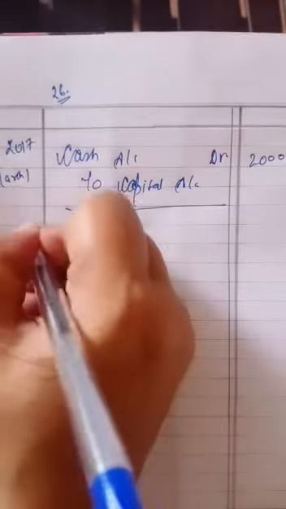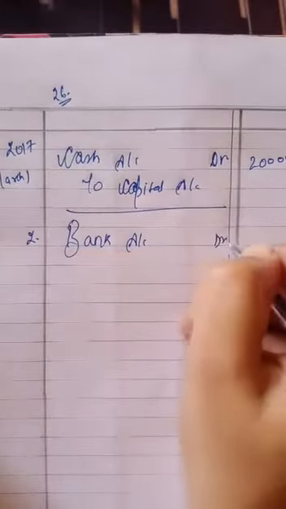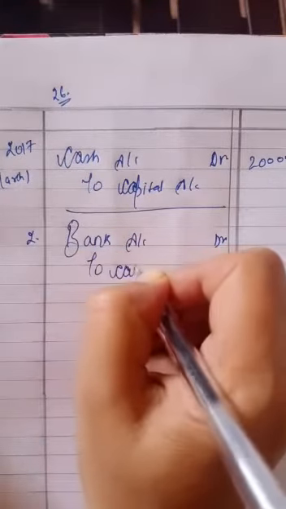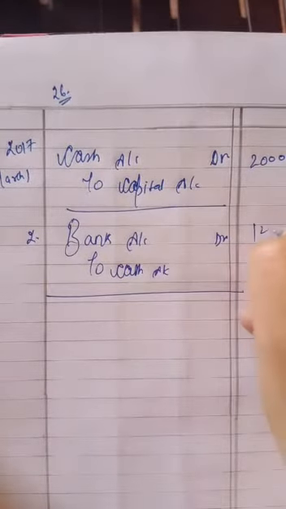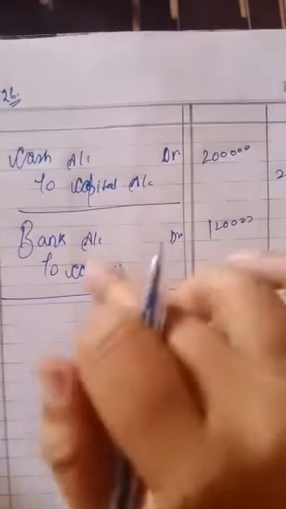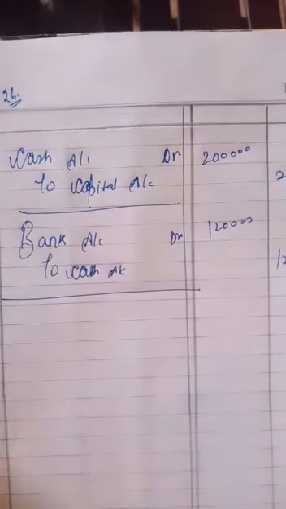Debit what comes in, credit the giver, cash account debit to capital account, rupees 2 lakh. Then on March 2nd, paid into current account. You have paid amount into the bank. The entry will be bank account debit to cash account. We have paid rupees 1,20,000 into the bank. If we are depositing anything into the bank, it will increase the bank balance and it will reduce the cash balance.